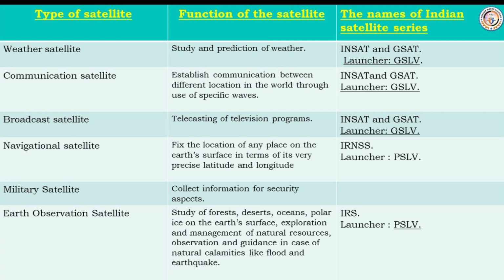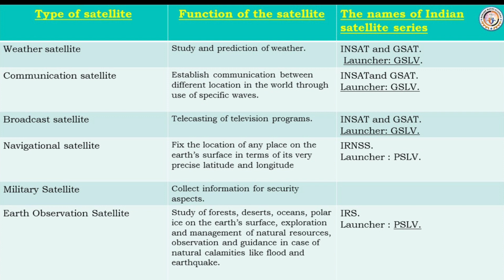Launcher: GSLV. Fourth, navigation satellite. Function: fix the location of any place on Earth's surface in terms of its very precise latitude and longitude. Launch vehicles: IRNSS. Launcher: PSLV. Fifth, military satellite. Function: collection of information for security purposes.